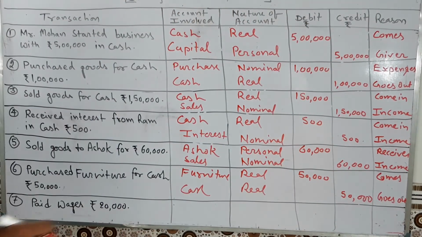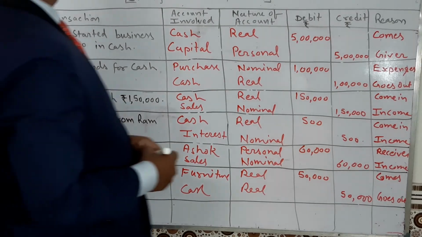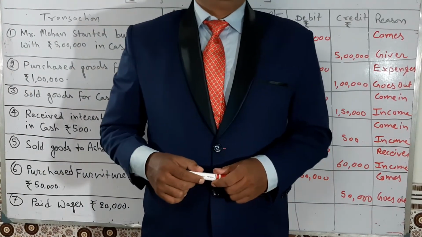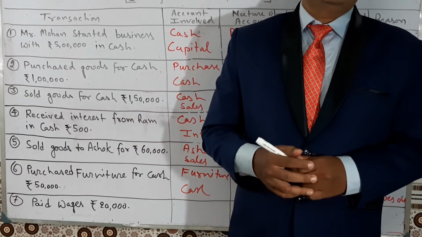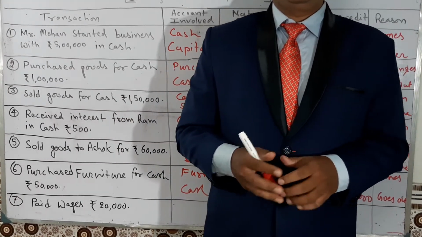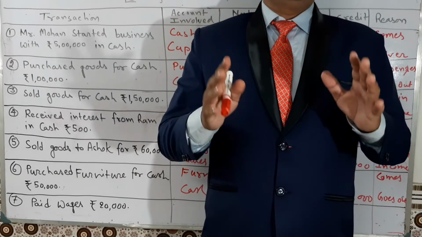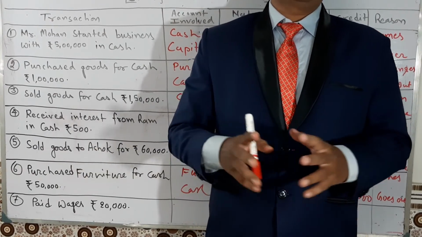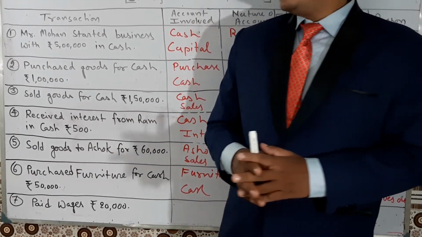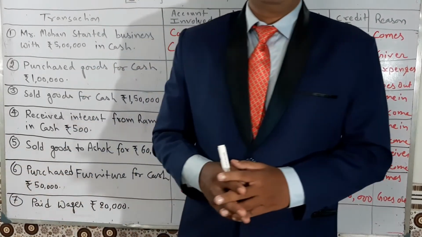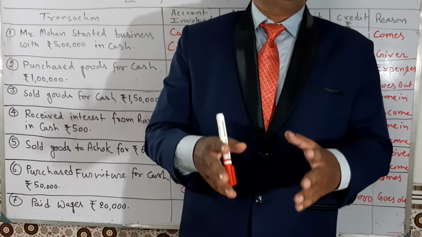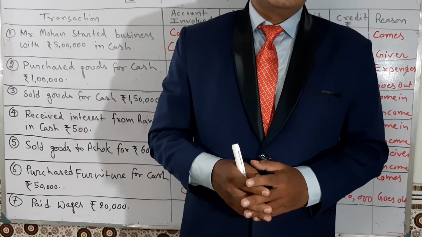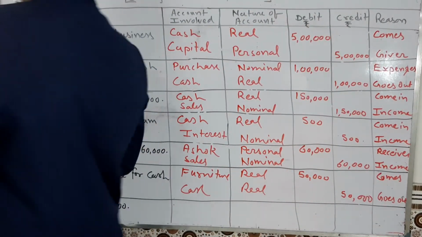Clear? Paid wages, paid electricity, paid salary, paid rent, each and everything is our nominal account. All expenses and losses are debited. All the incomes and gains are credited. So paid wages account debit to cash, paid salary account debit to cash, paid electricity account debit to cash. If paid is given, then it is a nominal account.